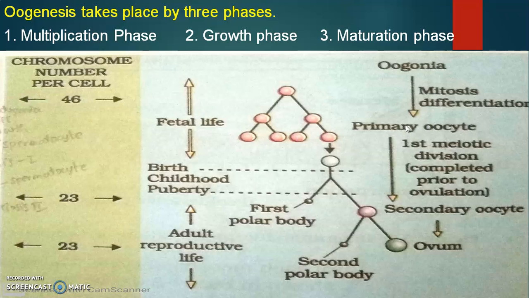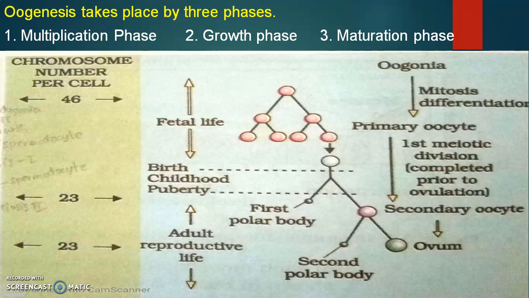This primary oocyte undergoes growth phase. Already I told you it is surrounded by follicular epithelium, and they form primary follicles. And this primary follicle again surrounded by cells called granulosa cells, and they form secondary follicle, and secondary follicle again grows as a tertiary follicle.